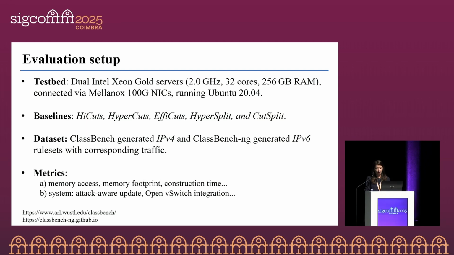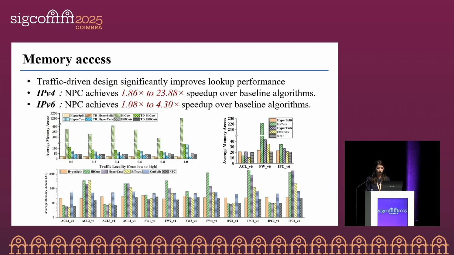And under this setup, let's start by looking at the most basic metric: how fast can NPC classify packets? And as shown in the figures, traffic-driven design significantly improves lookup performance. And for IPv4 rule sets, NPC achieves a speedup ranging from about 1.9 times up to nearly 24 times over the baselines. And for IPv6 rule sets, the gains are smaller but still meaningful, ranging from about 1 to 4 times.